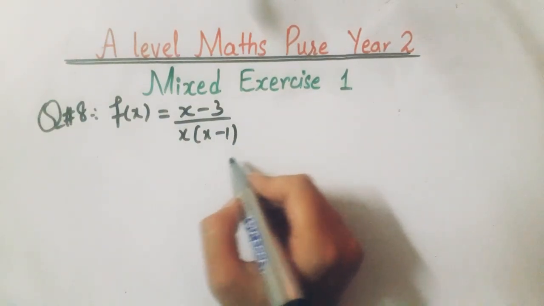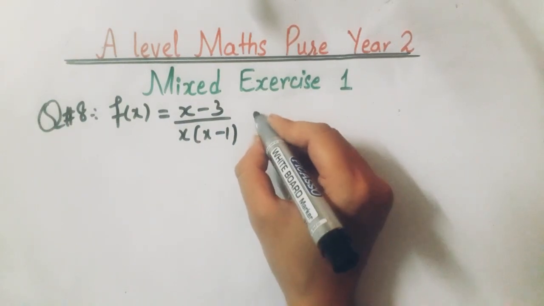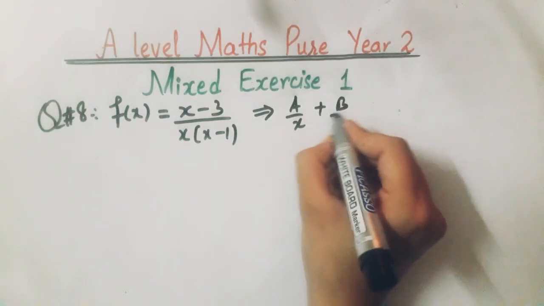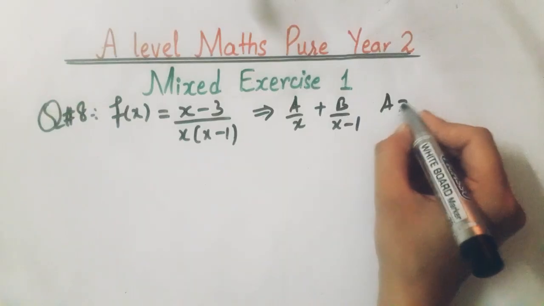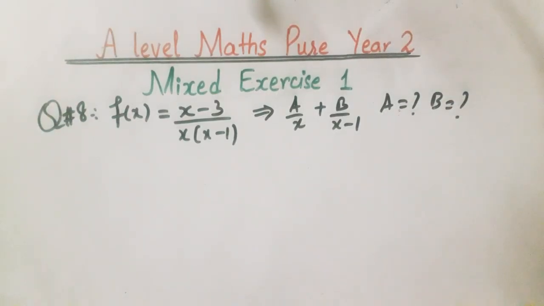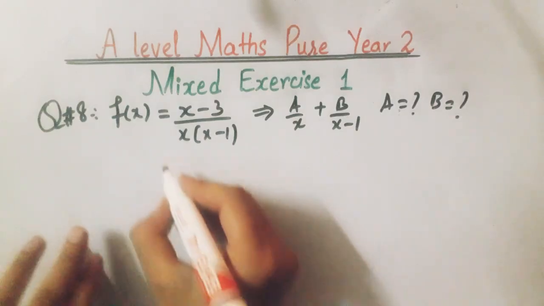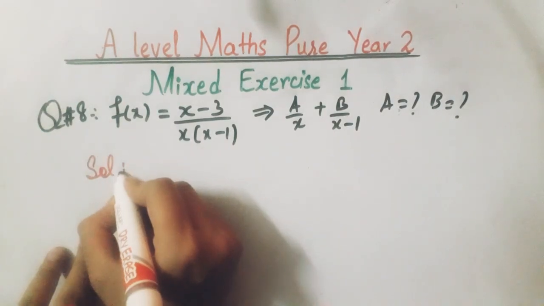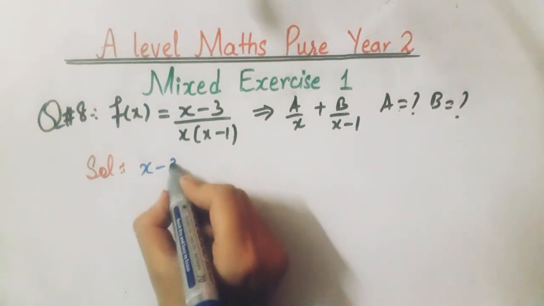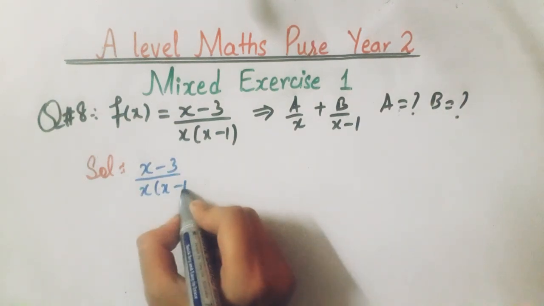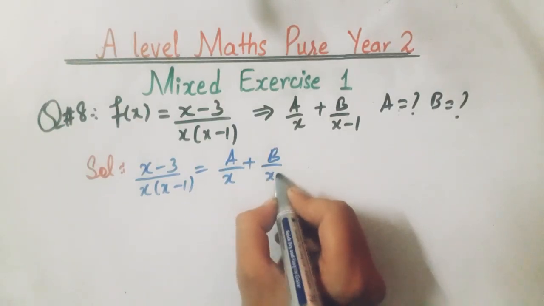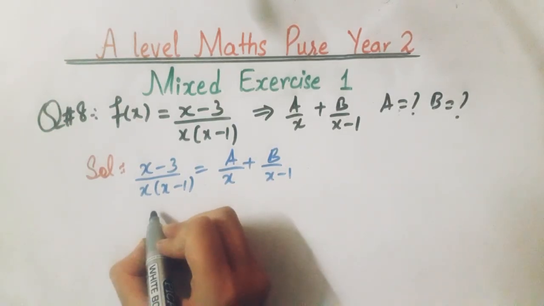f of x equals x minus 3 over x into x minus 1. You have to convert this to a over x plus b over x minus 1 and find the values of a and b. So a very easy and simple question. We write the solution of this as x minus 3 over x into x minus 1, which can be written in partial fractions as a over x plus b over x minus 1. Now take the LCM.